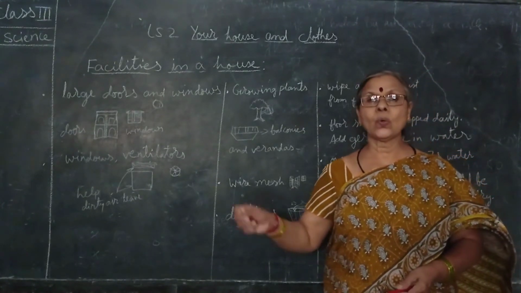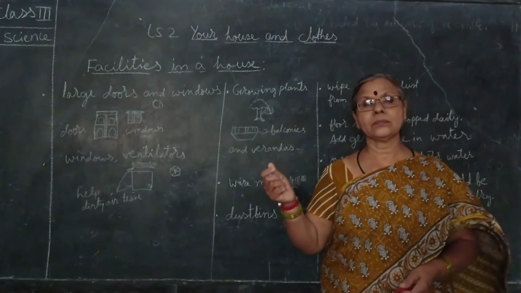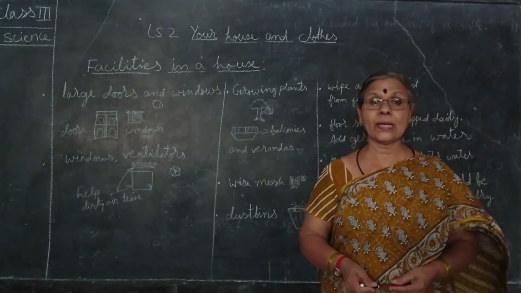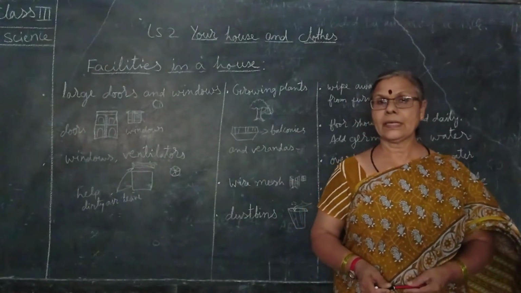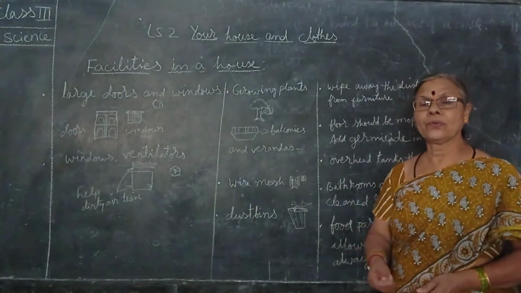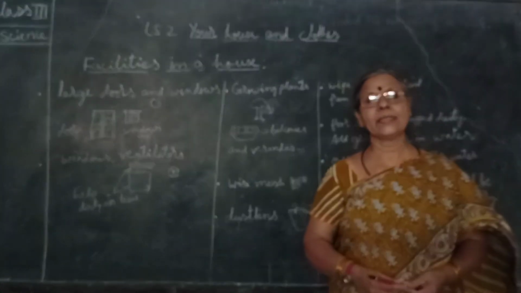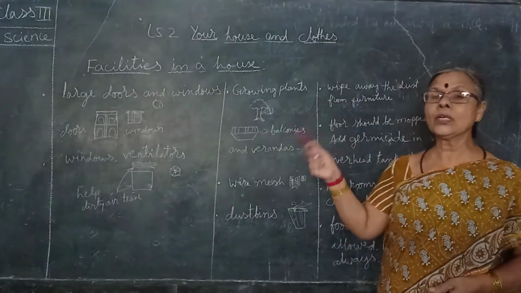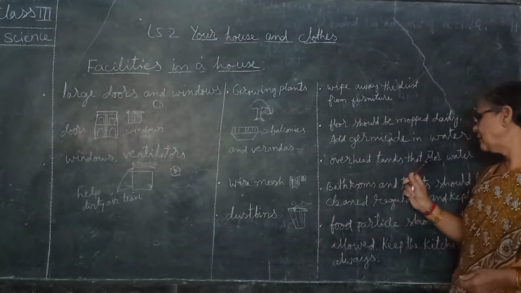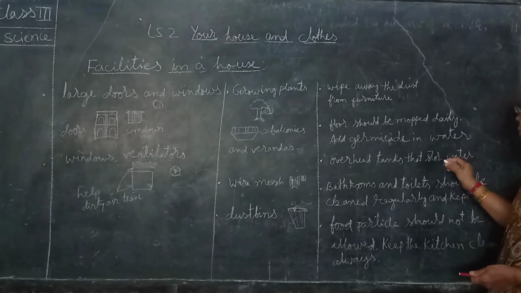Alright, now above that we should have the water tank also. You cannot always go outside and take water from the well, or carry a bucket full of water. So that is why they construct water tanks over the head that store water.